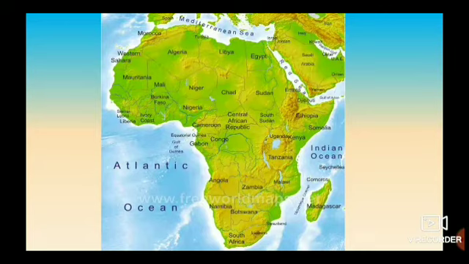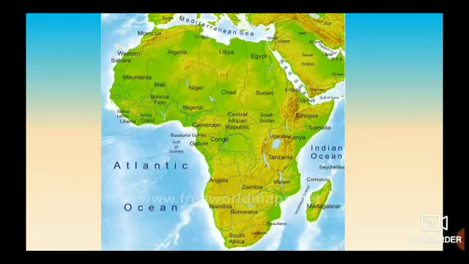To the south, it is the Southern Ocean. The Southern Ocean is also called the Antarctic Ocean. To the east, it is the Indian Ocean. And to the west, it is the Atlantic Ocean.